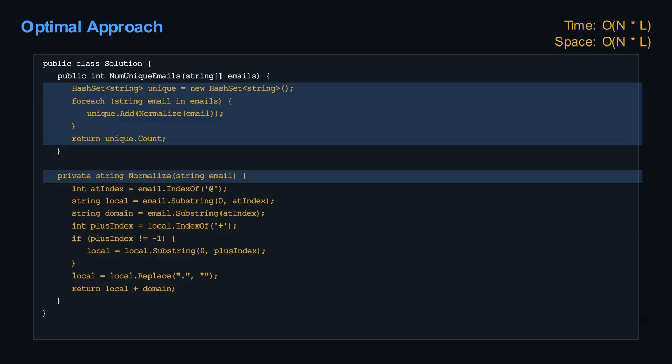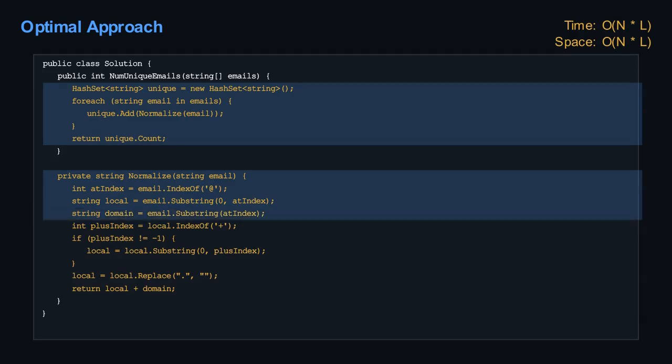Next, we process the local name. We need to find the position of the first plus sign, if one exists. Let's call this plus index. If a plus sign is found, we only keep the part of the local name before that plus sign. Everything from the plus sign onwards is discarded. If no plus sign is found, we keep the entire local name as is.